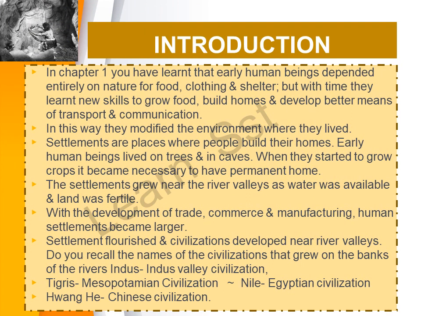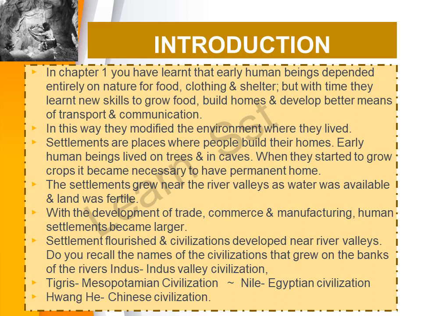In chapter 1, you have learned that early human beings depended entirely on nature for food, clothing and shelter. But with time they learned new skills to grow food and develop better means of transport and communication. Slowly and steadily, man became progressive in his life. And how was that possible? That was possible because he started learning new ways of growing food. Earlier he was completely dependent on what was available in nature. Then he started modifying nature. In this way they modified the environment where they lived.